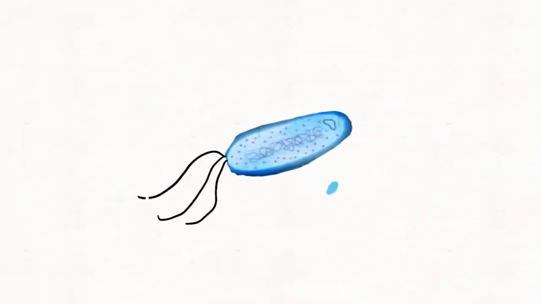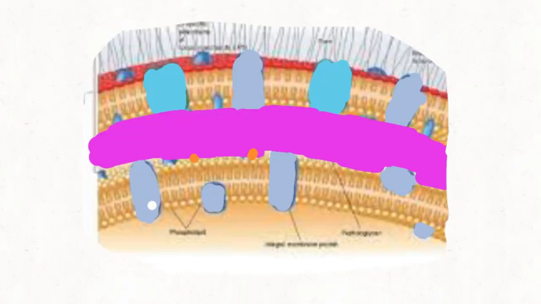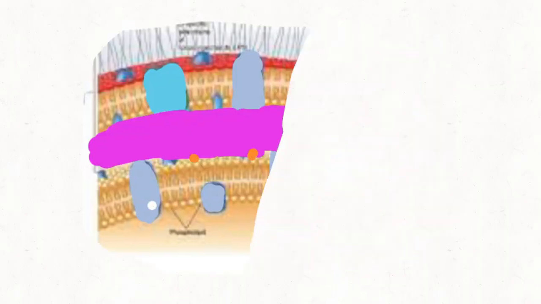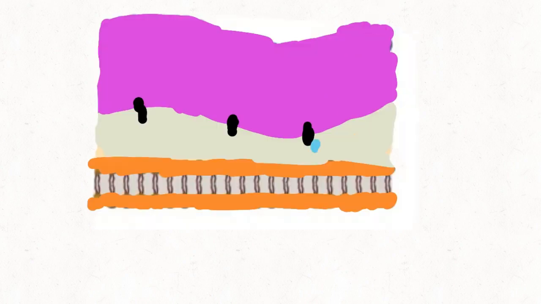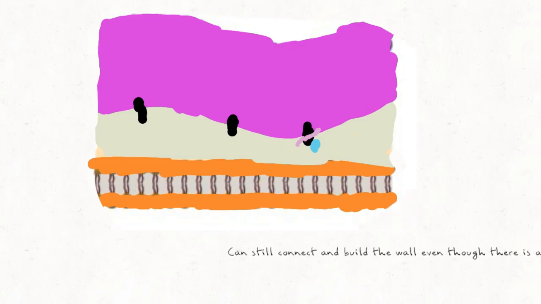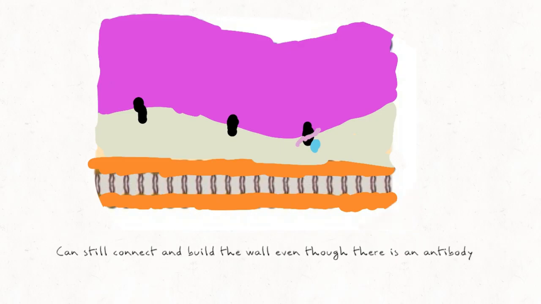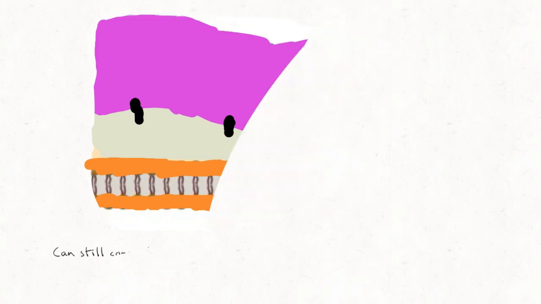So what this is showing is what happens when it doesn't work correctly. The enzyme comes through like normal, and the protein goes in and attaches to the enzyme, and you can see those are still connecting. They're still connecting even though there's an antibiotic attached to the active site. That's a mutation over time that bacteria like MRSA have developed.